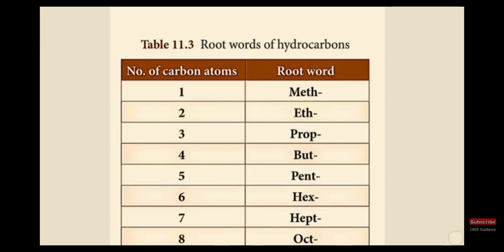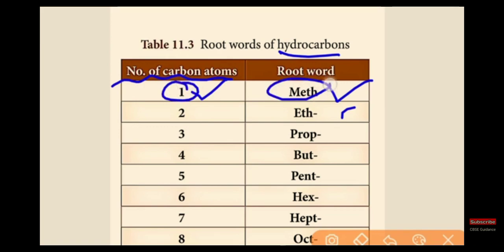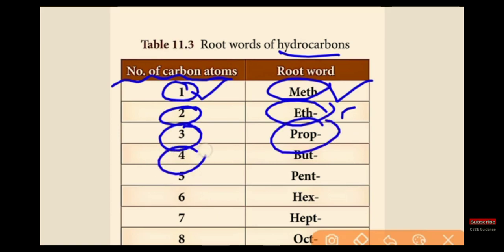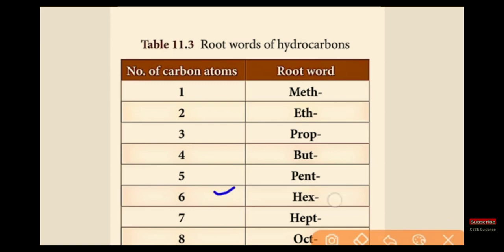Here are the root words of the hydrocarbons. If the carbon atom count is 1, then it is called meth. If it is 2, it is eth. 3 is prop, 4 is but, 5 is pent, 6 is hex, 7 is hept, and 8 is oct.